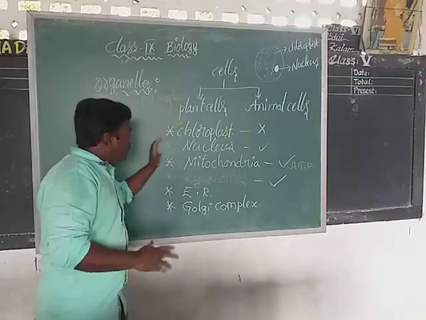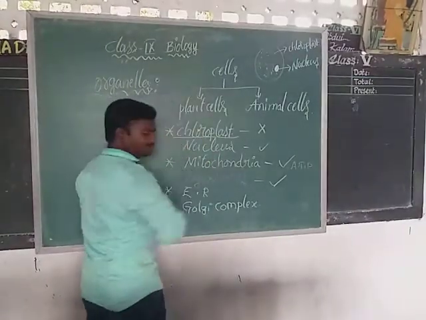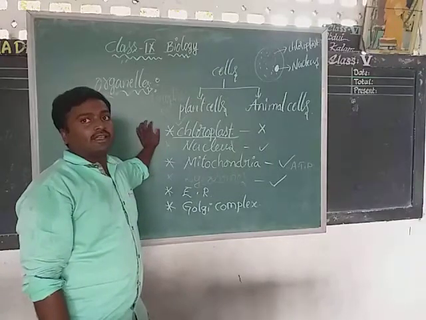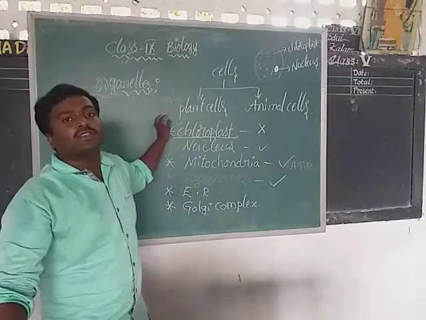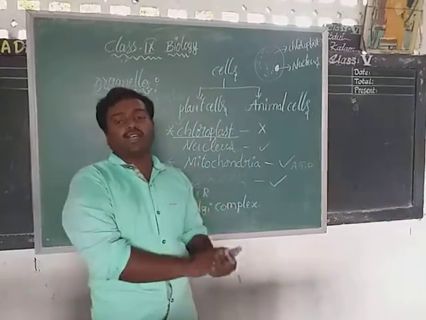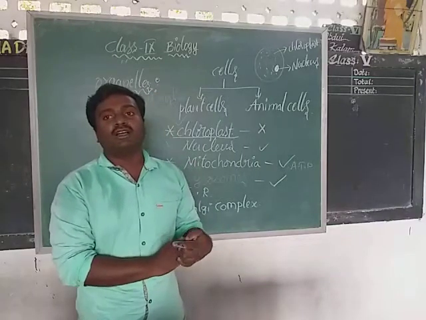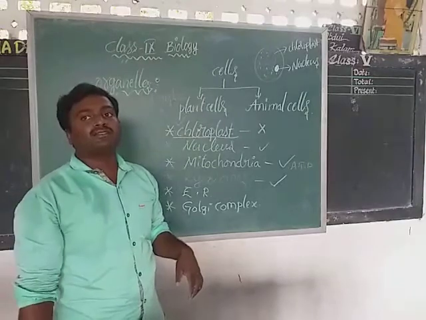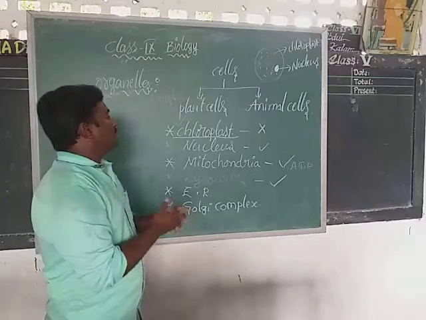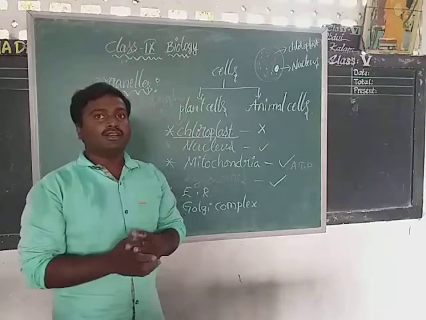If you observe all these organelles, chloroplast is very special. Why? It can be seen only in a plant cell. It is absent in which cells? Animal cells. Because of the presence of chloroplast in plant cells, most plant leaves are green in color. Check that. Most plant leaves are green in color because of chloroplast.